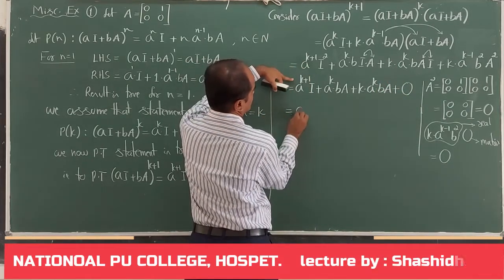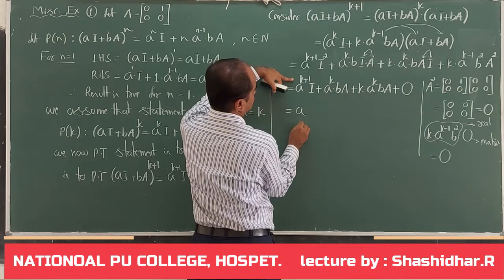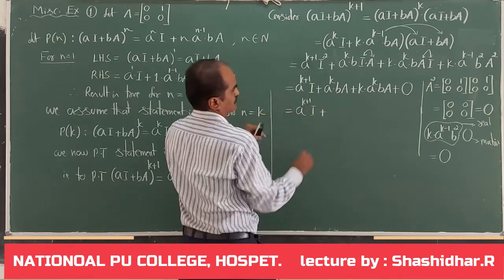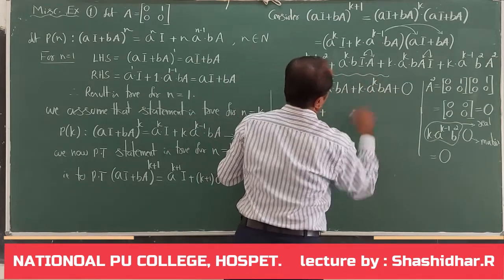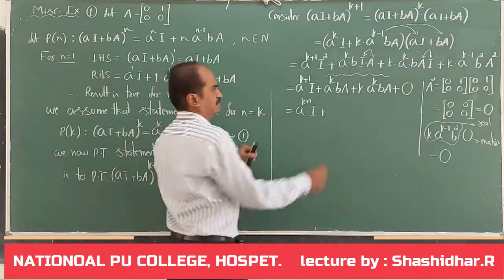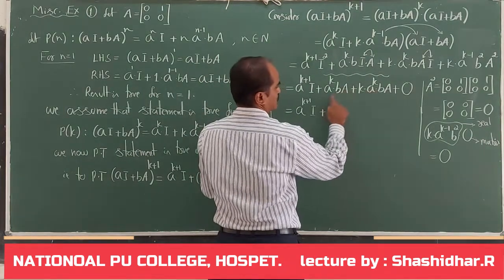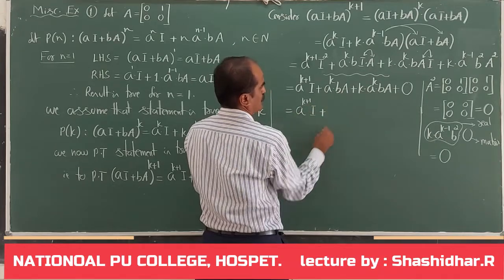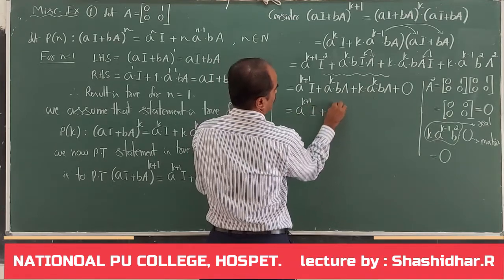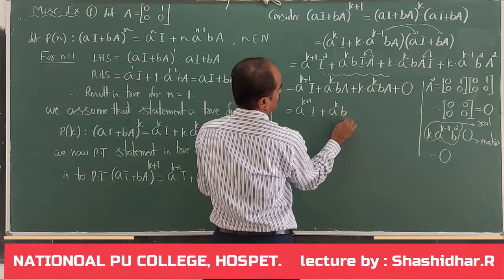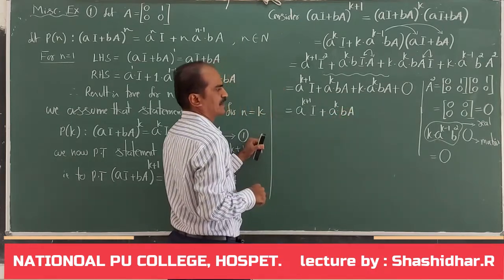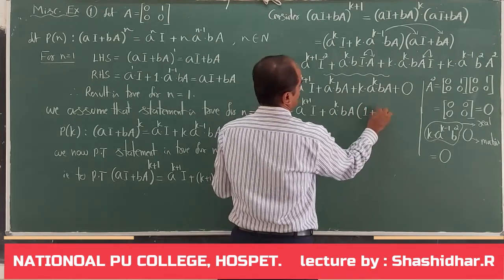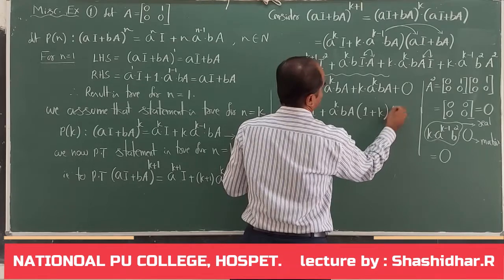So here A to the power of k plus 1 into I plus, in these two terms, what is common? A to the power of k is common, B is also common. So A to the power of k into B into matrix A. If we take it common, in the first term I am left with 1, in the second term k plus null matrix.